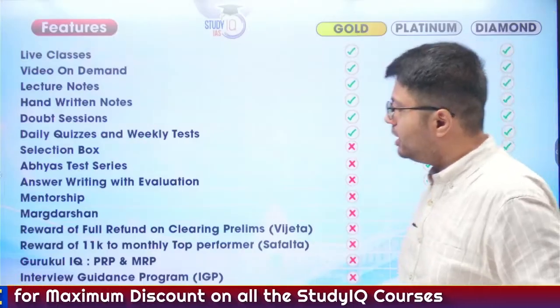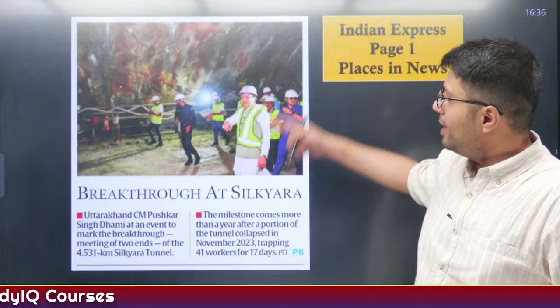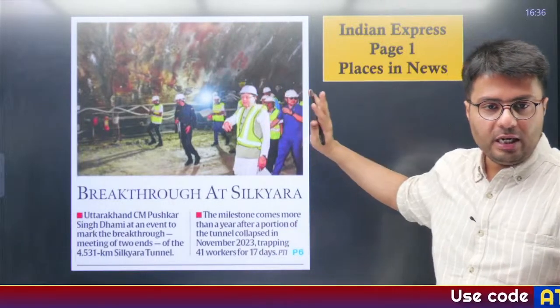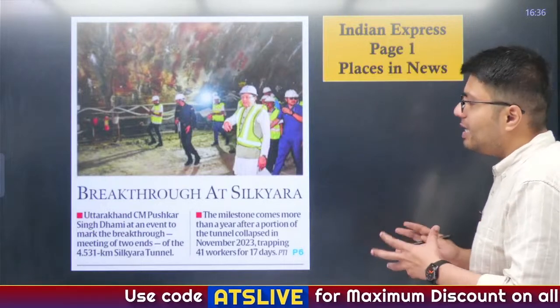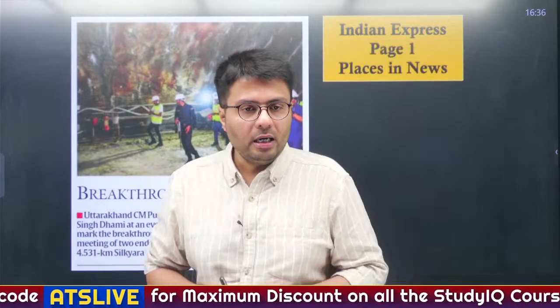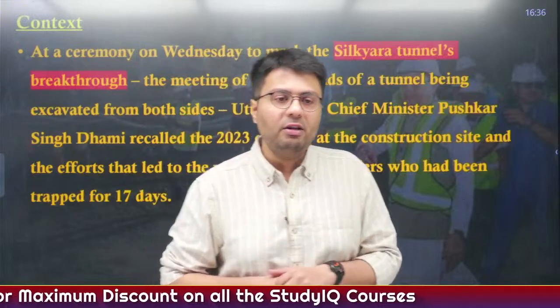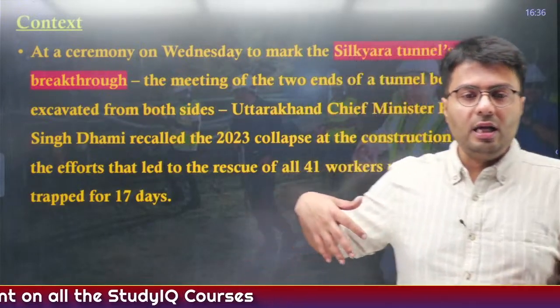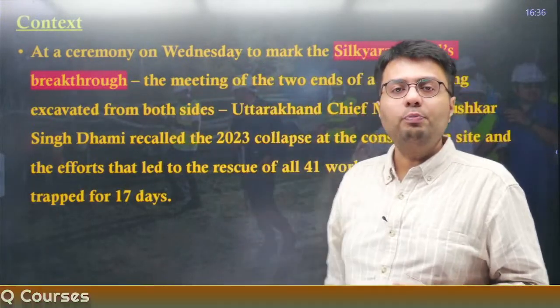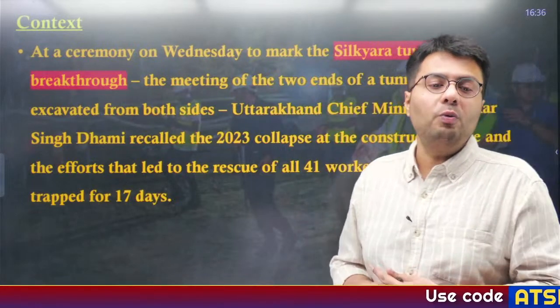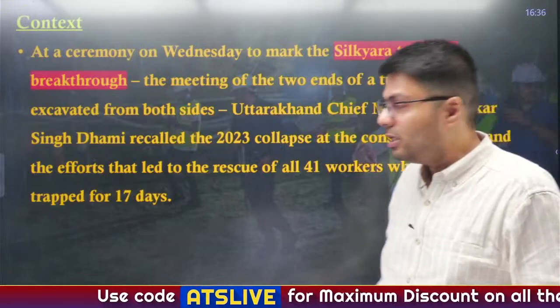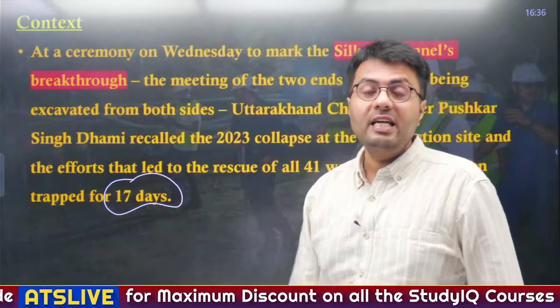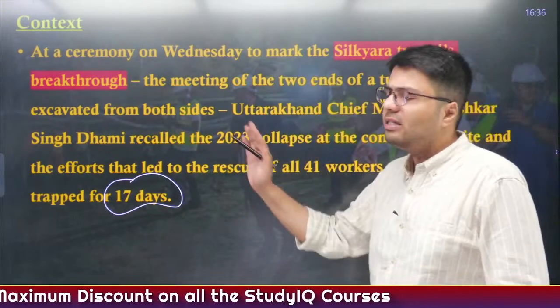Coming back to our discussion, let us move to the next article of the day. This also appeared in yesterday's newspaper, and this is an image on the very front page of the Indian Express newspaper, and it talks about the breakthrough at Silkyara. Now, Silkyara is a tunnel located in Uttarakhand, and this was in the news in 2023, because a wall collapsed in this tunnel, leading to the entrapment of 41 workers, and it took the state government, the central government, and our armed forces about 17 days to rescue these people from the tunnel. So that is why this tunnel was in the news.